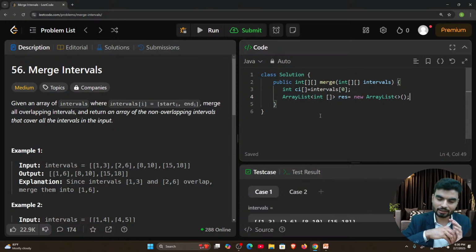We have the first interval. Now things come to the other intervals, right? Because we have already taken the zeroth value, we will not take it again; we will check from the first index, from index 1. Now i is less than, till where do we need to check? The whole intervals array, right? So intervals dot length.